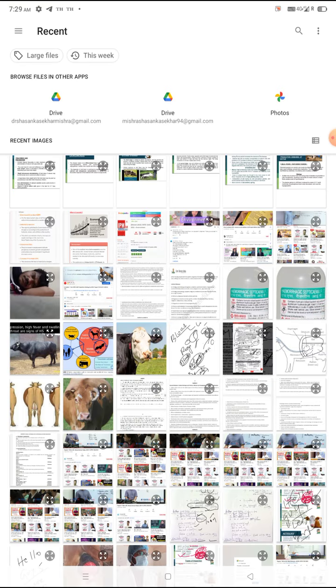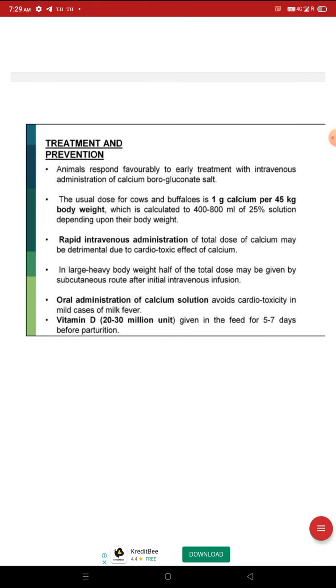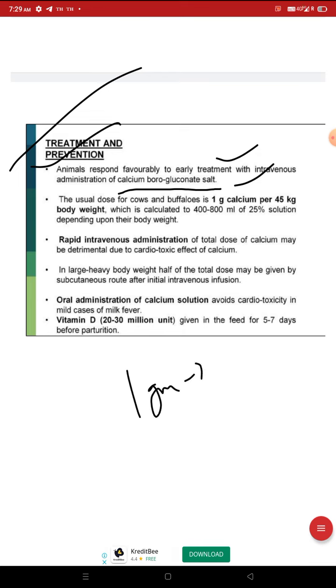Now come to the treatment part. Animals respond favorably to early treatment with intravenous administration of calcium borogluconate salt. The usual dose for cows and buffaloes is 1 gram calcium per 45 kg body weight, which is calculated to 400 to 800 ml of 25% solution depending upon their body weight.